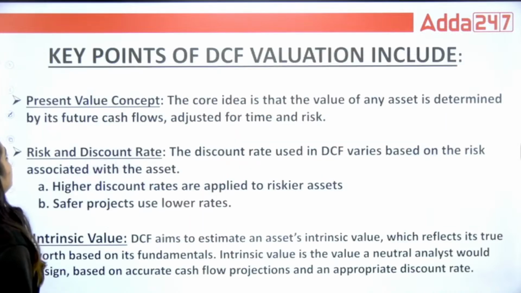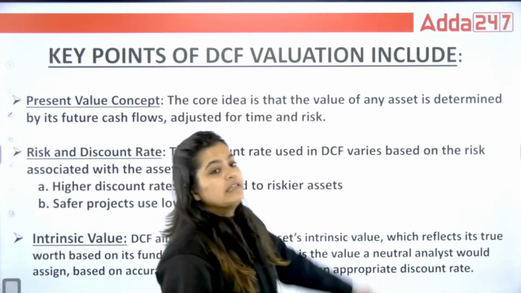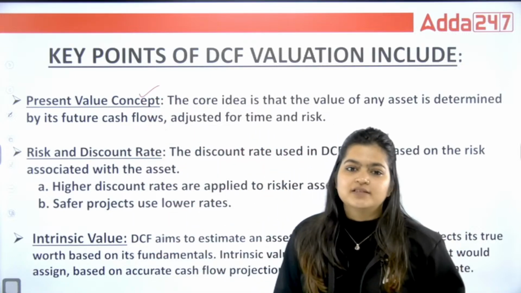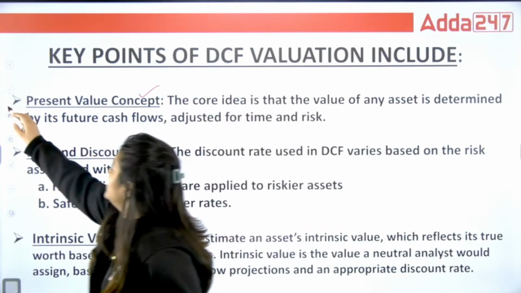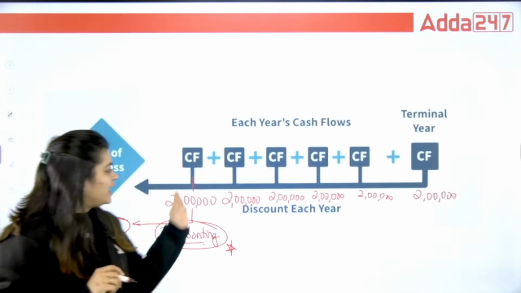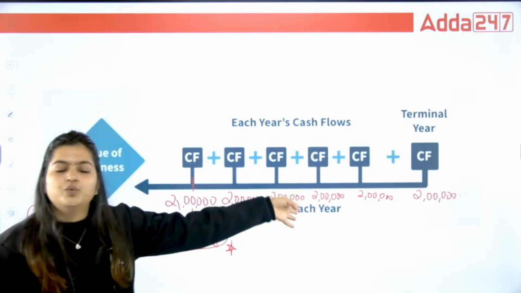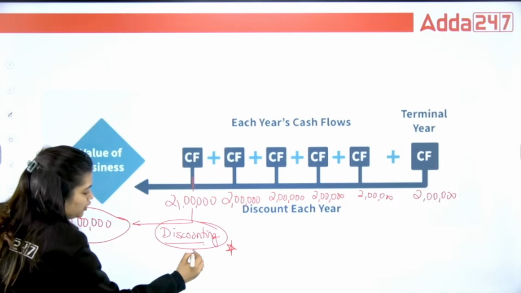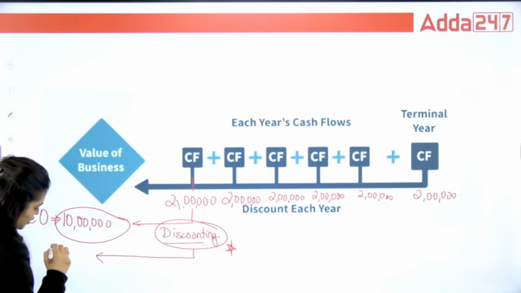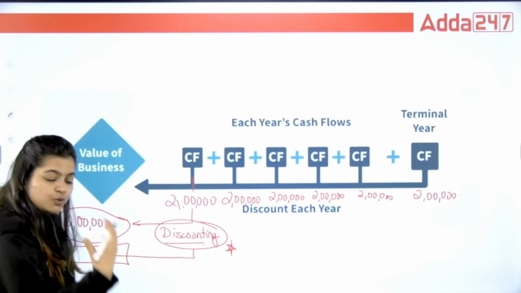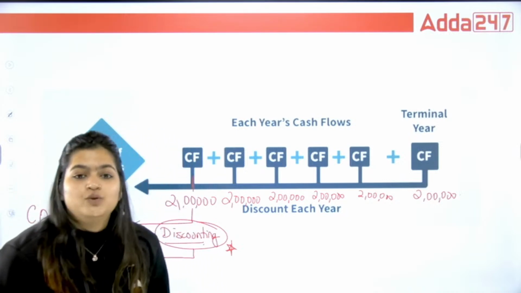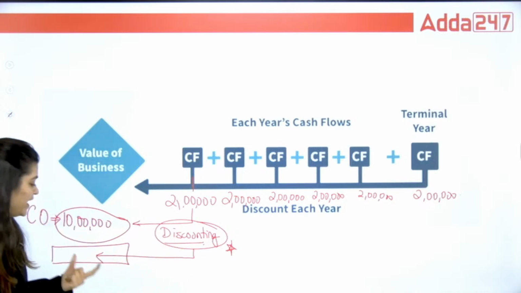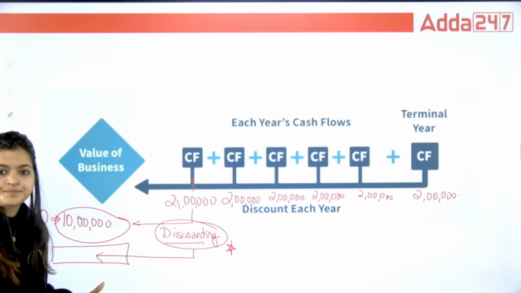Next, key points of DCF valuation, which include, first, the present value concept. Present value concept means whatever incomes you are generating, 2 lakh, 2 lakh, 2 lakh after 1 year, after 2 years, after 3 years, what is their value at today's time? I already told you, a rupee invested today is more valuable than a rupee invested after 1 year. So what is the true value that I need to understand?